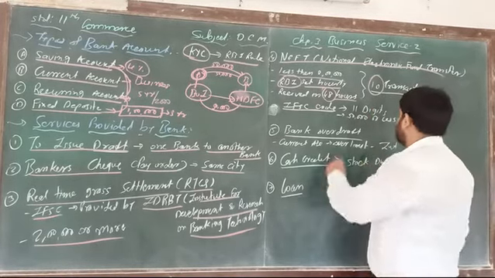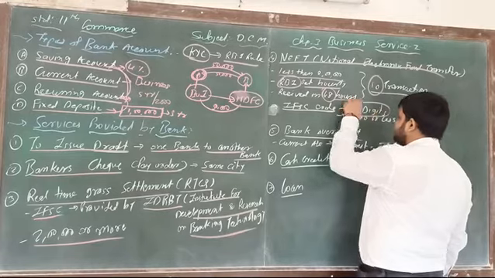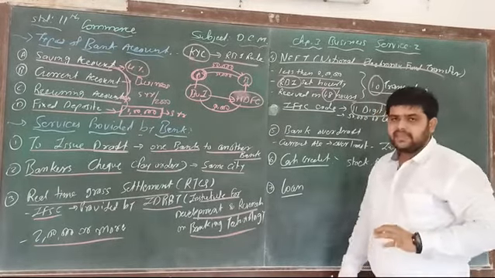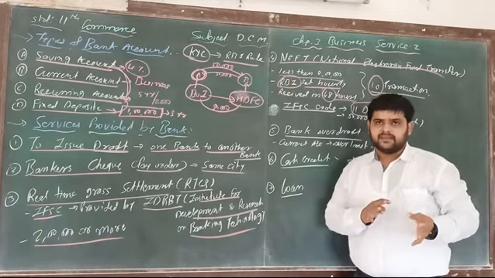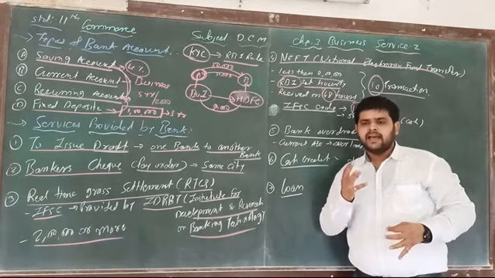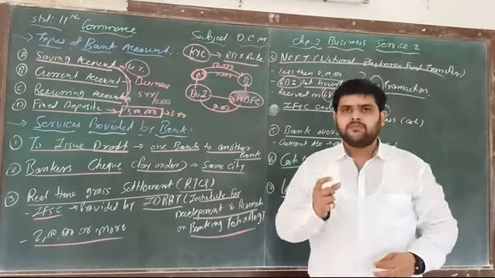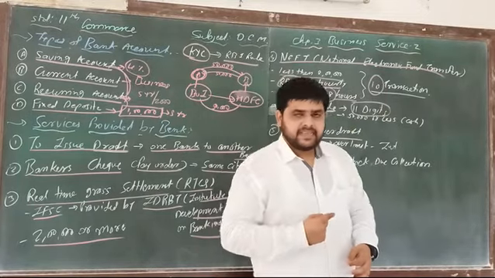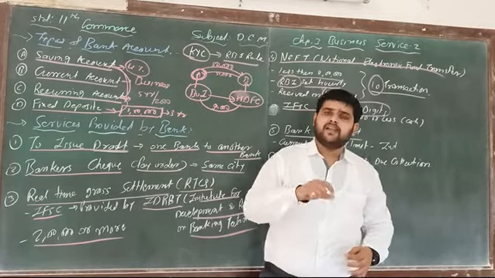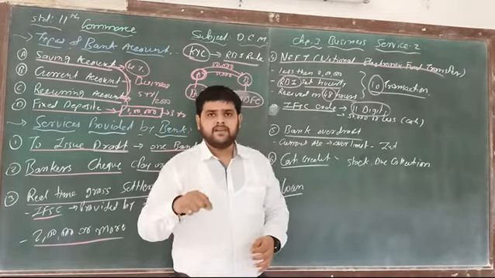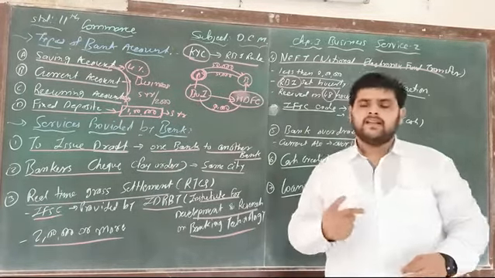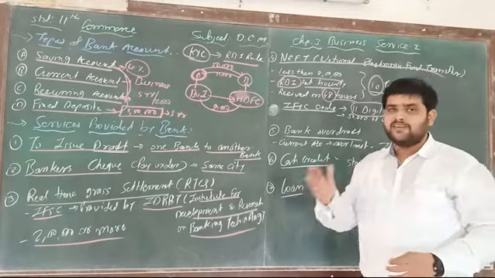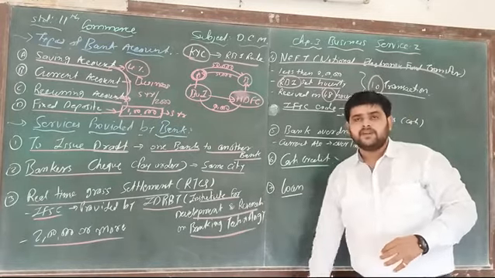The IFSC code is an 11-digit code, a combination of alphabets as well as numerals. For example, ABCD alphabets are there and numerals 0 to 9 are also included. It is the same as the PAN card number, as we know. And the PAN card number we also discussed, credit card we also discussed, that these are the points of this